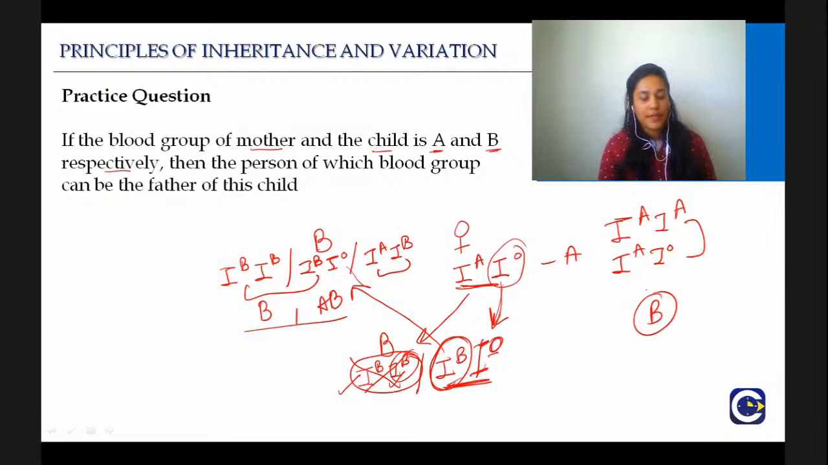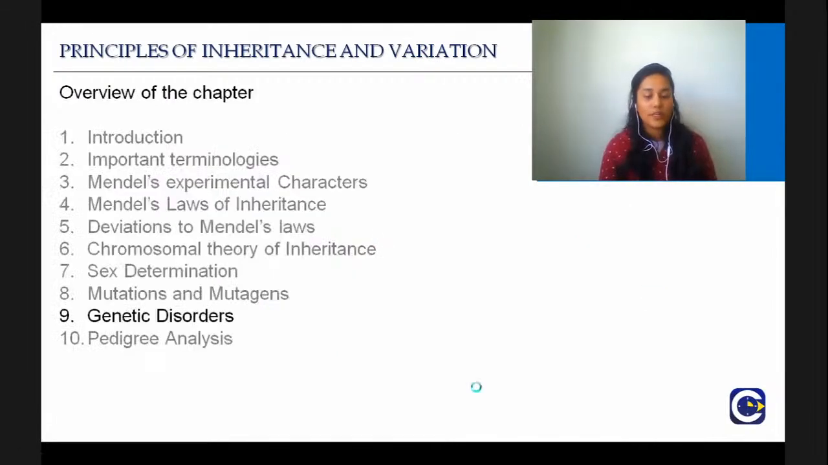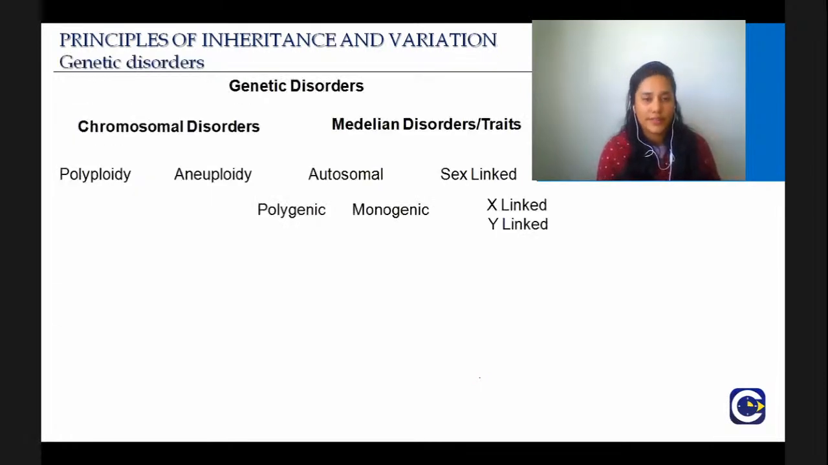So, again coming back to the overview of the chapter, we have seen a lot of genetic disorders. Okay, and then we will continue with these now. We have already seen Mendelian disorders and traits. Okay, we have seen autosomal, polygenic, monogenic, and the last one in monogenic was multiple allelism.